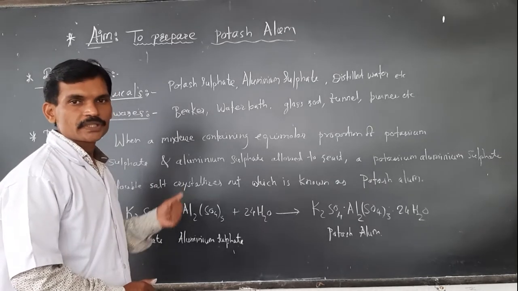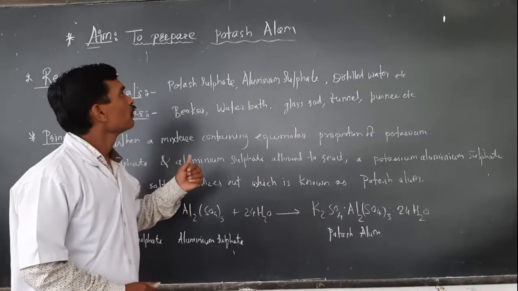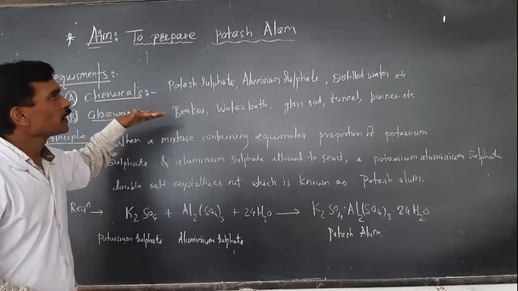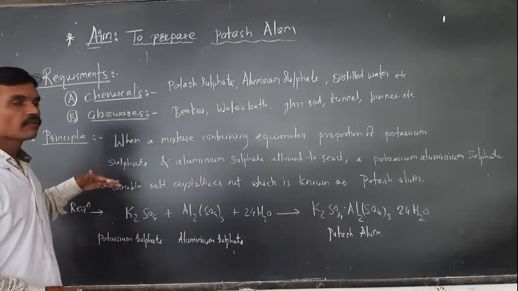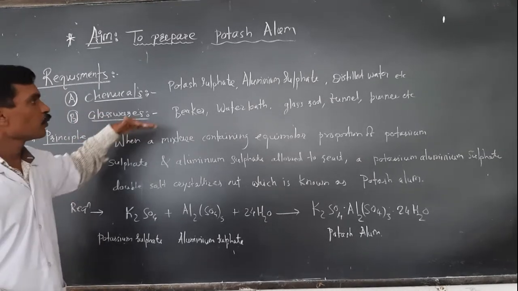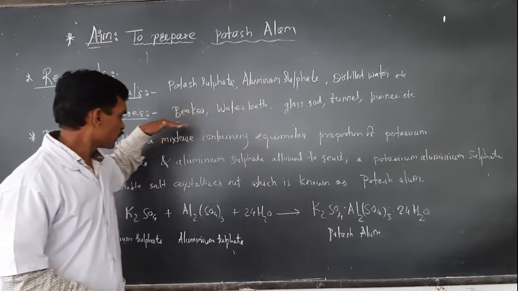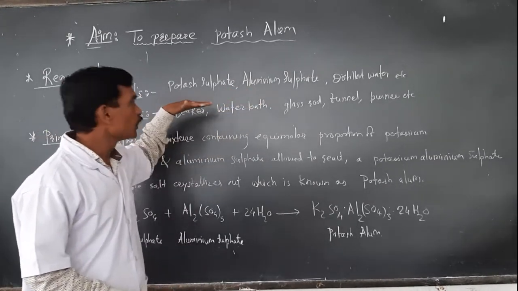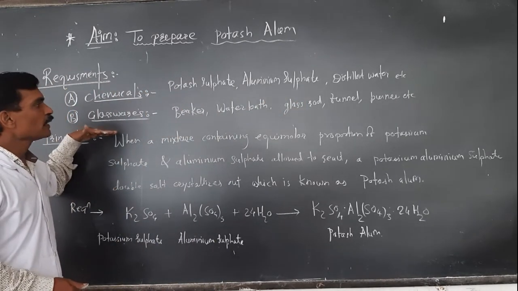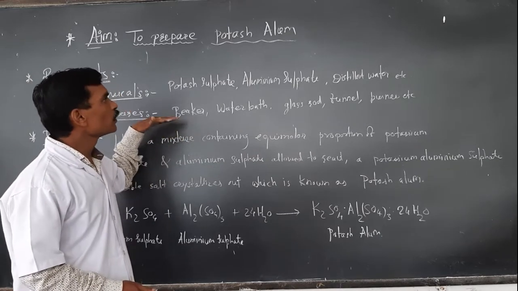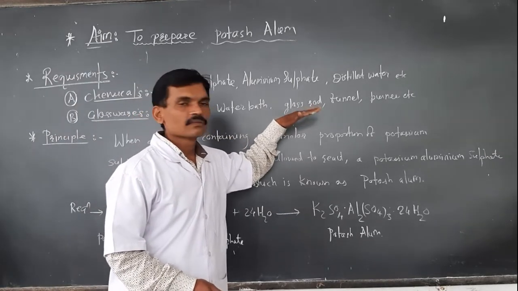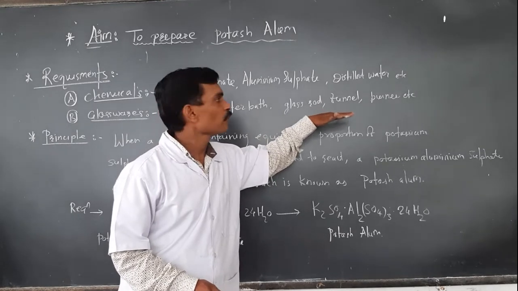Hello friends, welcome to this session. In today's session we are going to prepare potash alum. The aim of our today's practical is to prepare potash alum. For this we require chemicals and glasswares. The chemical requirements: potassium sulfate, that is K2SO4, aluminum sulfate, Al2(SO4)3, and distilled water. The glassware requirements: 2 beakers of 250 ml capacity, water bath, glass rod, filtration assembly, that is funnel, filter paper, etc., and a burner.